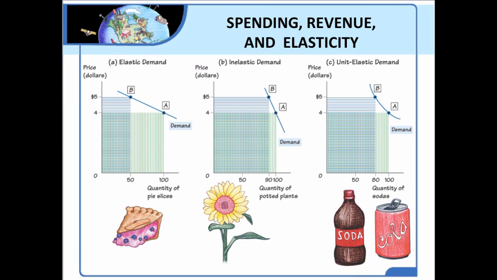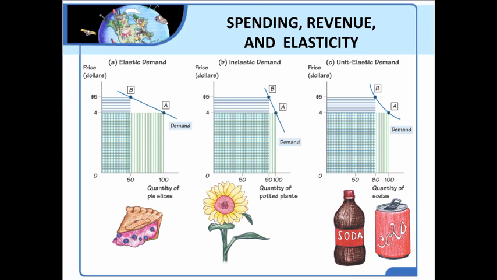And so we have a loss of revenue from the price change, but an increase in revenue from the quantity change. And because the quantity change brought in more additional revenue than we lost with the price change, we say the demand is elastic. And there's another thing that we can say about the shape of the demand curve, and that is, notice it is flatter or less steep, has a lower slope than in letter B, where the slope is steeper. The flatter the demand curve, the more elastic the demand. And remember our example of perfectly elastic demand, the curve was completely flat and horizontal. So the flatter the demand curve, the more elastic the demand.